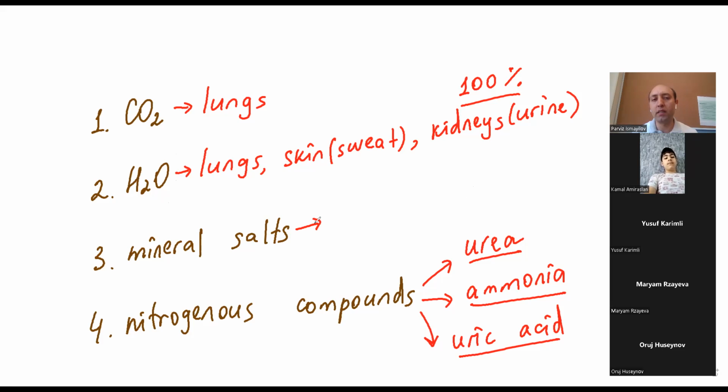Sodium chloride is table salt, what we are using for meals. So let's say that I'm taking more sodium chloride. This sodium chloride in my body separates into sodium ions and chloride ions, and I will use them in my body, such as for the nerve cells. But if I'm taking more than I need, my excretory parts will send them out. Which organs are participating in mineral salt excretion?